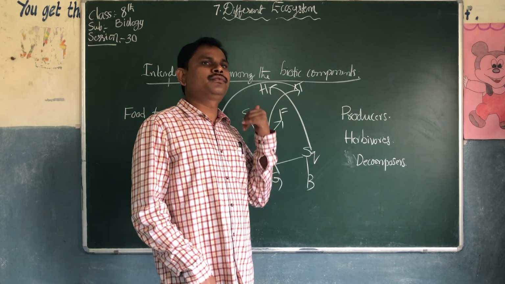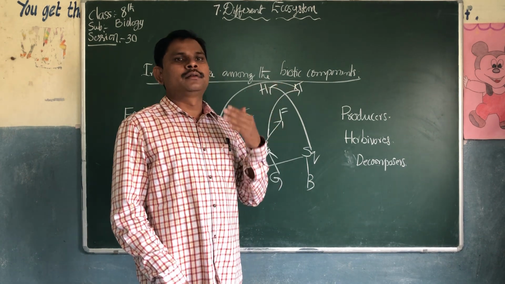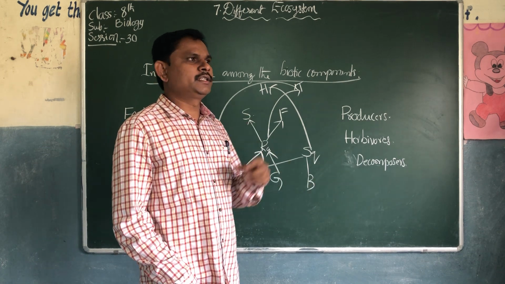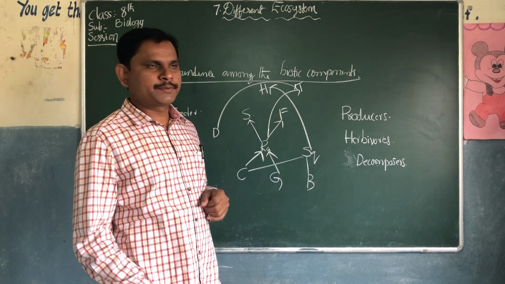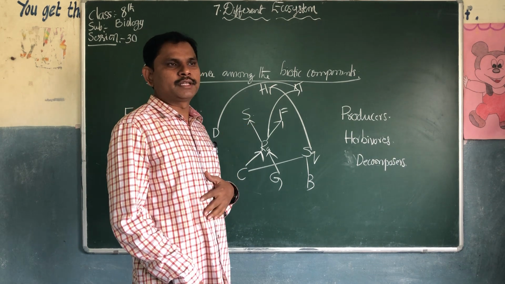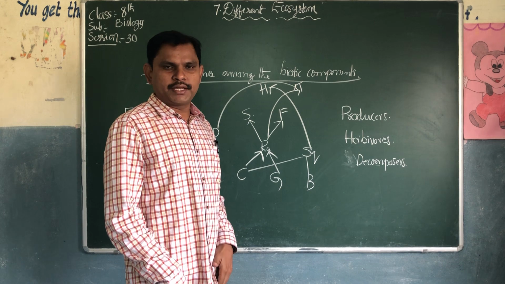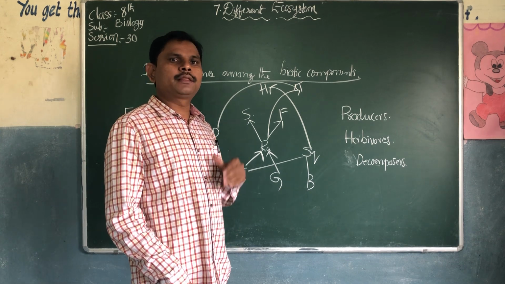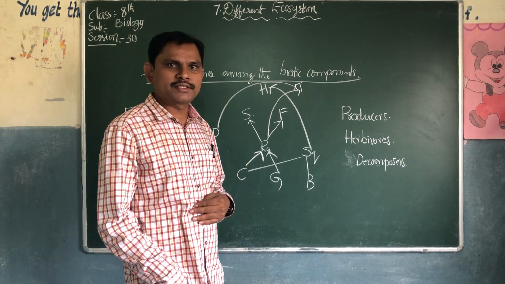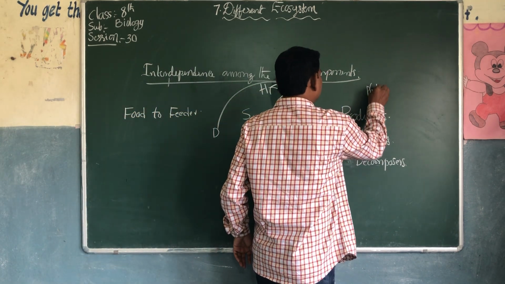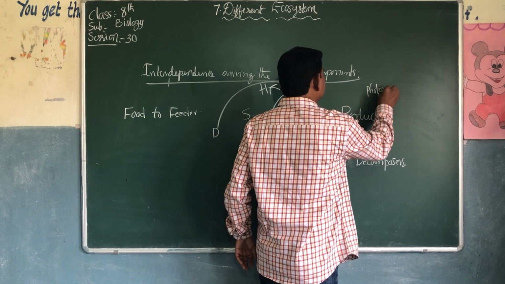In the presence of sunlight and chlorophyll, they take water from the soil and carbon dioxide from the atmosphere, and they prepare the food materials. That's why plants are called producers. Producers are those that can prepare their own food by the process of photosynthesis.